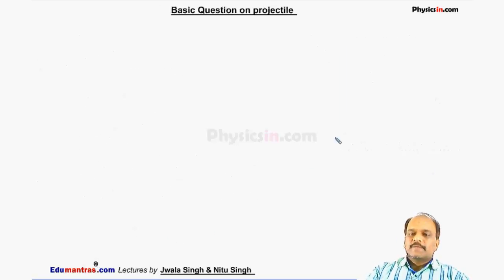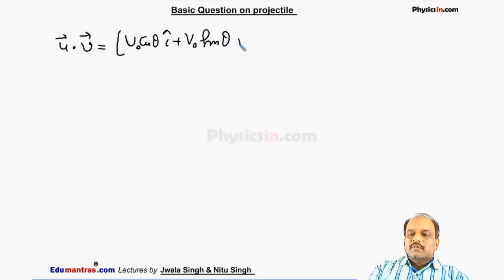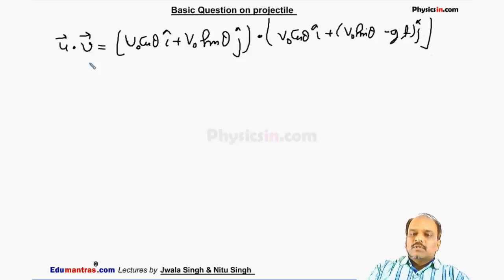So from here we can say u dot v is (v0 cos theta i cap + v0 sin theta j cap) dot (v0 cos theta i cap + (v0 sin theta - gt) j cap). If we take the dot product, it will give me v0 square cos square theta